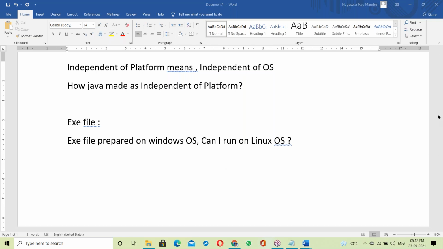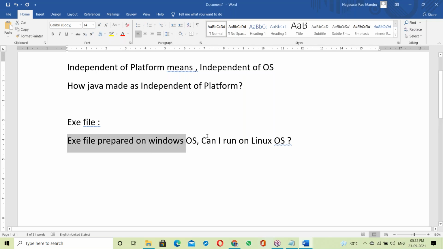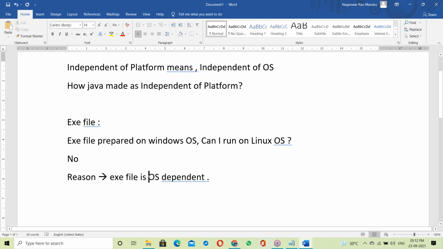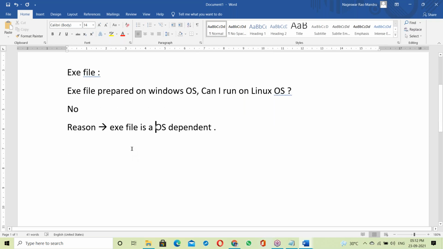Can you answer this? Of course, I'll explain; I'm just asking your idea. An exe file prepared on the Windows platform, can I run it on the Linux platform? The answer is no, we cannot run it. The reason is that the exe file is OS dependent.